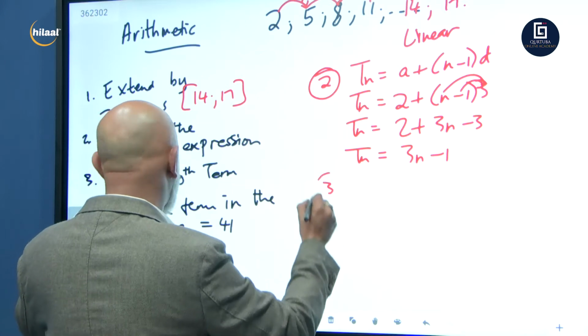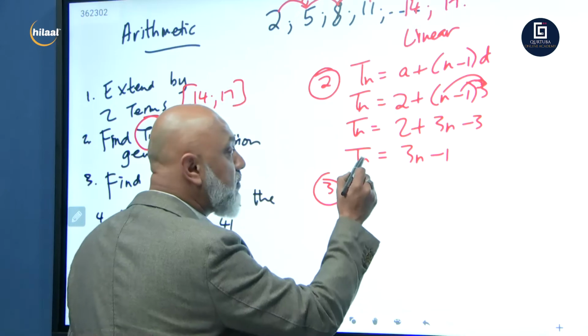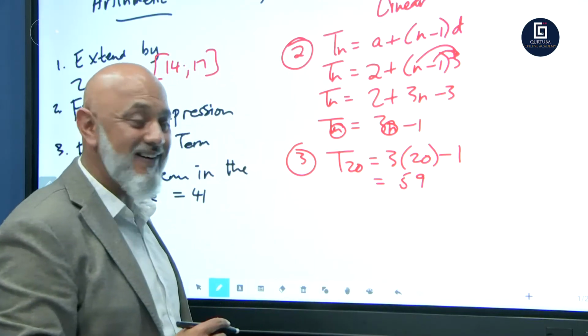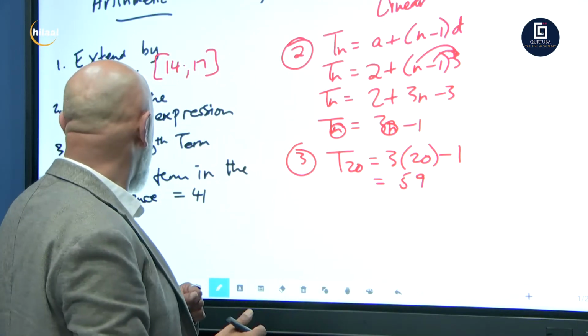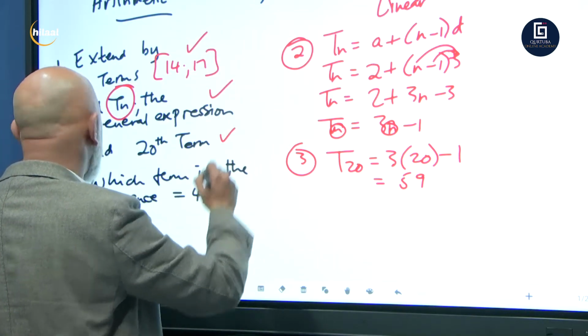Find the 20th term. Let's answer question number 3. So where are we going to put the 20? We're going to put the 20 for every n. So here we go. Now that we've got a formula, T20 is equal to 3 into 20 minus 1. Now we know 3 times 20 is 60, minus 1. Your answer is 59. Right? Easy. You've got it. So we've answered question number 1, question number 2, question number 3.